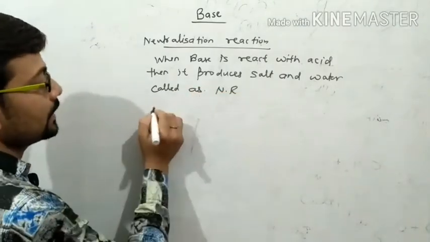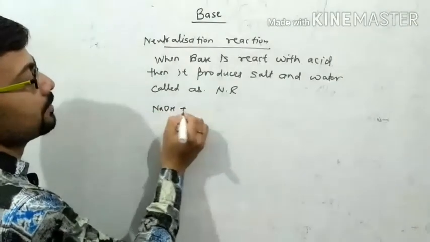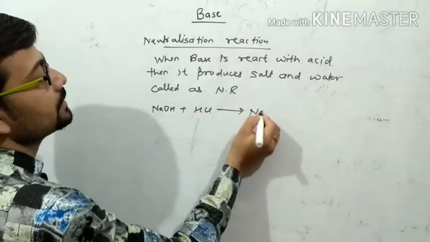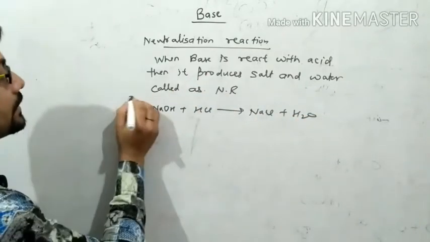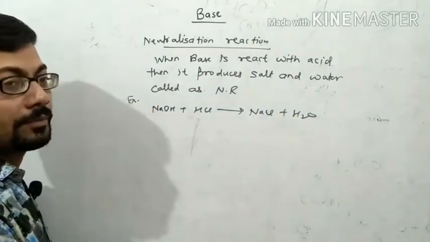As you know, NaOH plus HCl gives NaCl plus H2O. This is a neutralization reaction, and this is an example.